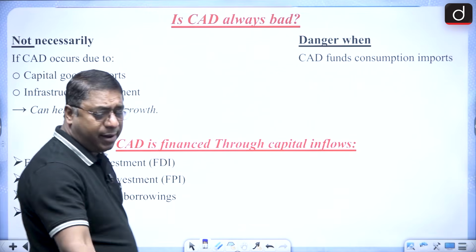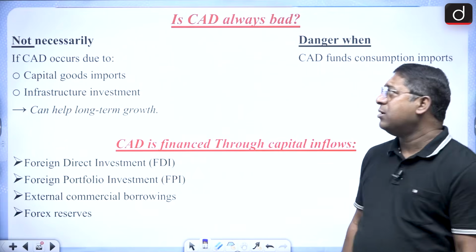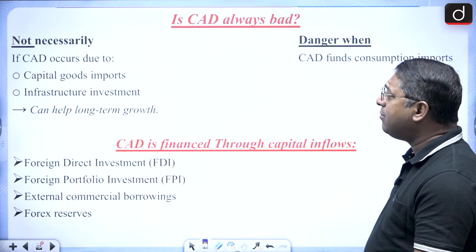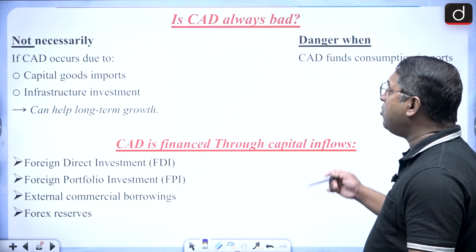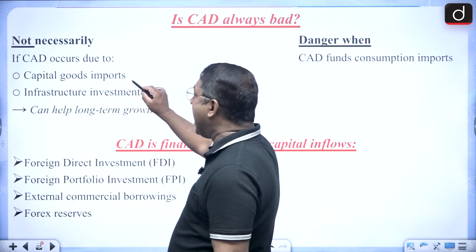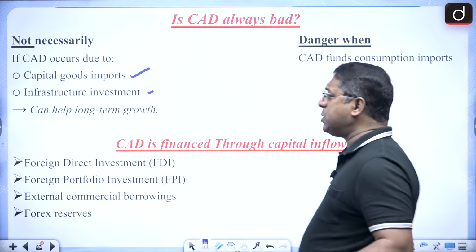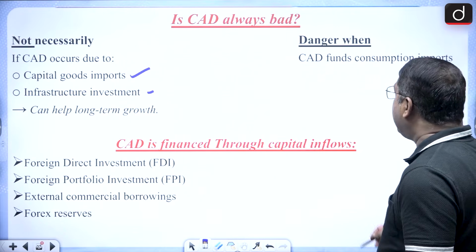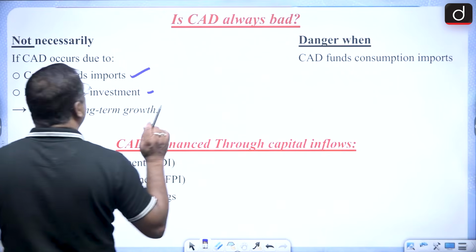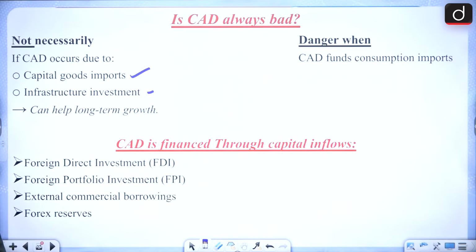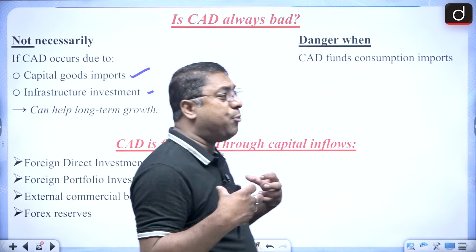Now, is current account deficit always bad? No. Why? Because current account deficit occurs when capital goods are imported, there is investment, infrastructure investment. It is not always bad because it can result from capital goods import.